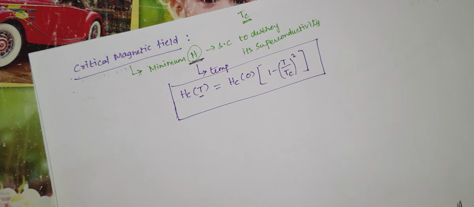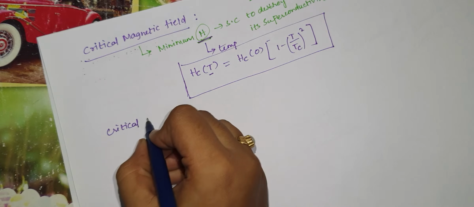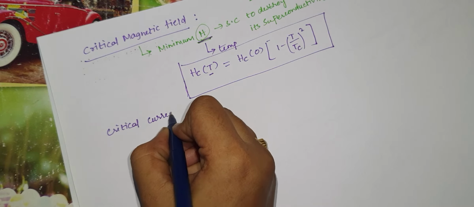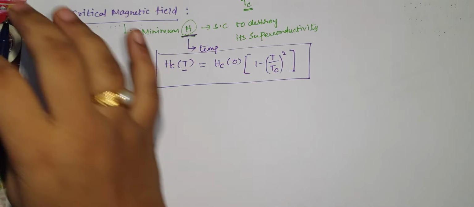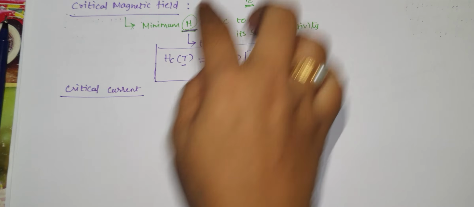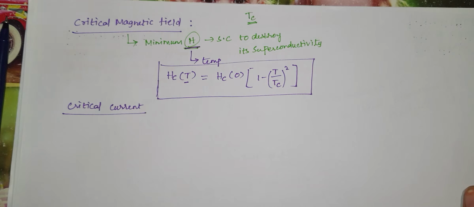And another term is critical current. We already discussed that the critical field is the amount of field that has to be applied to a superconducting material to destroy its superconductivity.